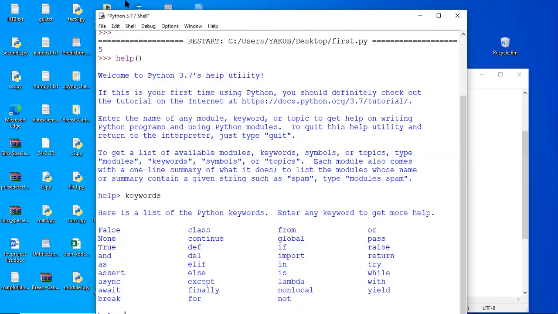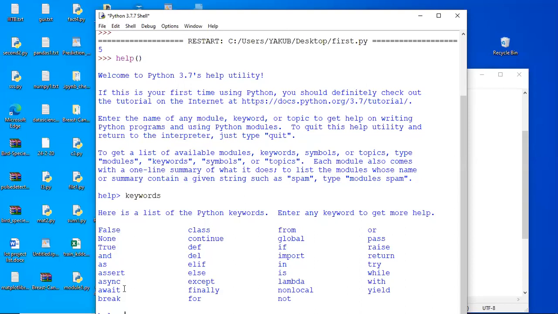Here we are observing this on the Python 3.7 shell. That's why it is giving the keywords corresponding to the Python 3.7 version. Whereas if you install the Python 3.6 version, it will return 33 keywords only. Out of all those 35 keywords, async and await are newly added keywords in the Python 3.7 version.